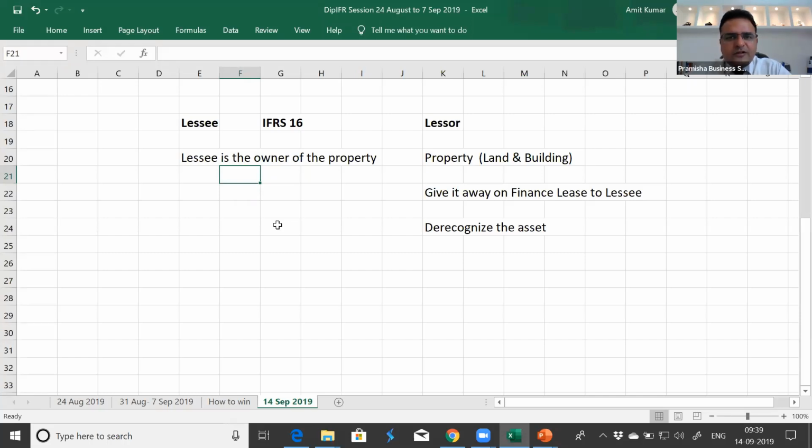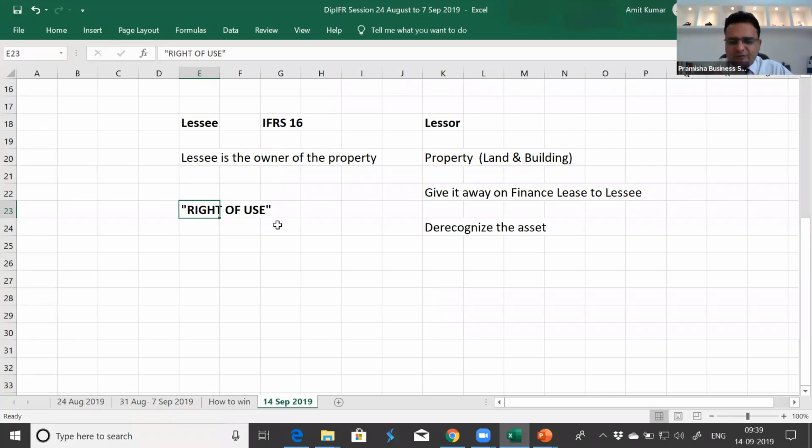So all that confusion, and also the elimination of uncertainty between whether we should recognize it as a finance lease or an operating lease, has been removed by one word today: right of use. This is just for information as of now. I'll discuss it in detail when I'm discussing IFRS 16. I'm just using this word for information only, simply because I know that when I say the word leases, there will be someone who will think that it has changed.